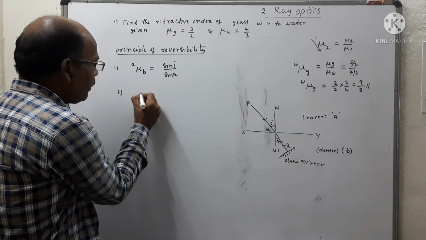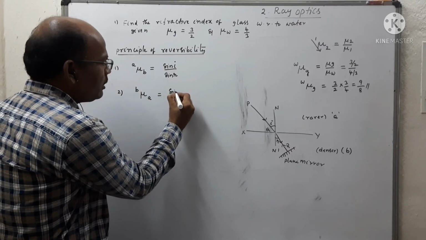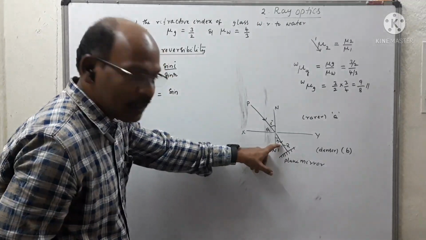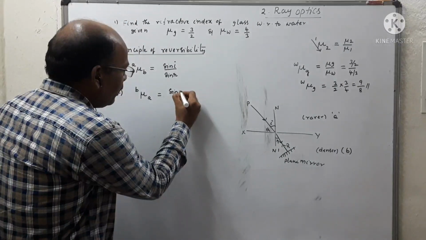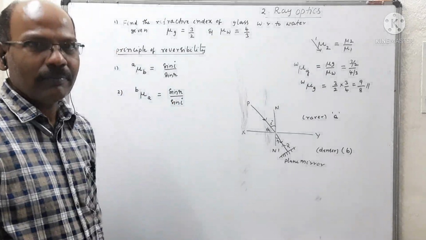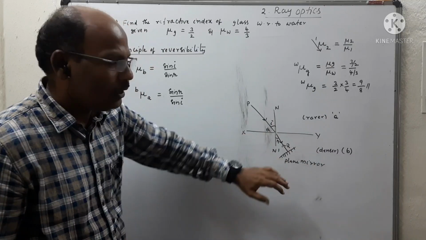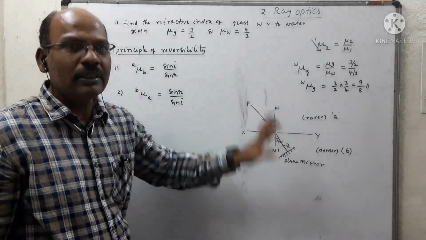When light travels from denser to rarer, what is the angle of incidence here? That is nothing but R. So we can write sin R by sin I, when it retraces the path from denser to rarer along the direction of the incident ray.